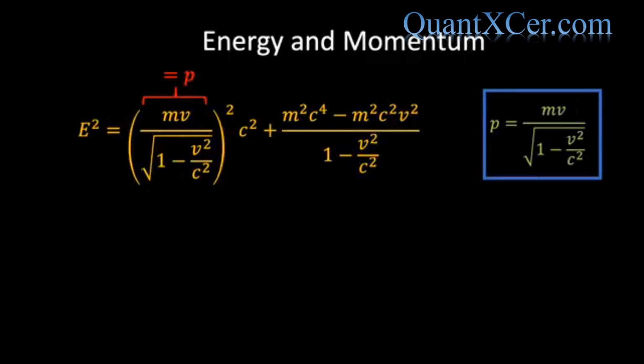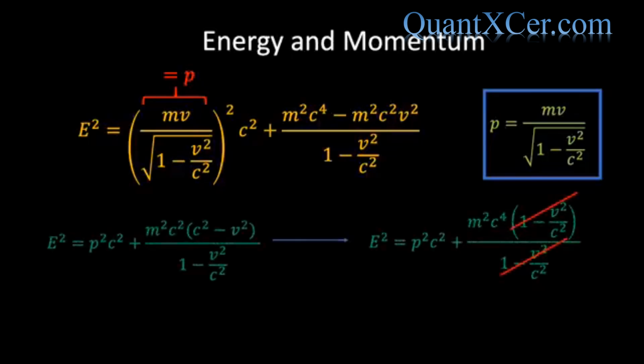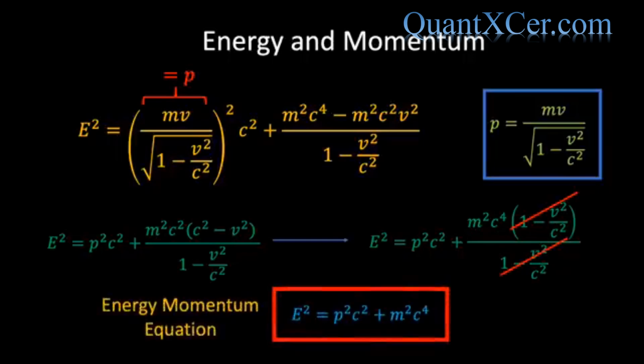Furthermore, we can take out a factor of m squared c squared in the numerator in the yellow expression, which allows us to then simplify our equation, as can be seen from the green expression. When the dust finally settles, we see that the total energy can be represented by the famous energy-momentum relationship E squared equals p squared c squared plus m squared c to the 4, which should be familiar to anyone who has ever studied particle physics.